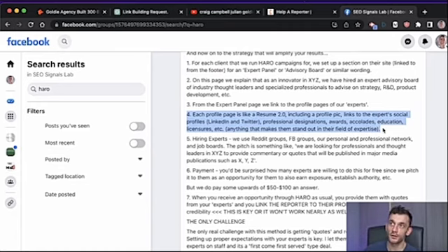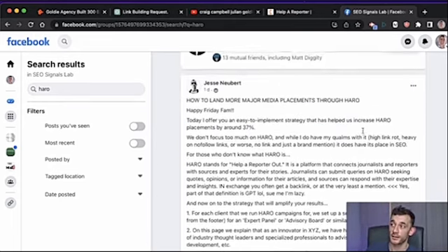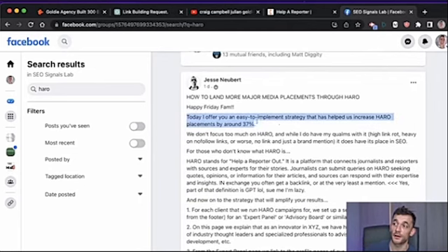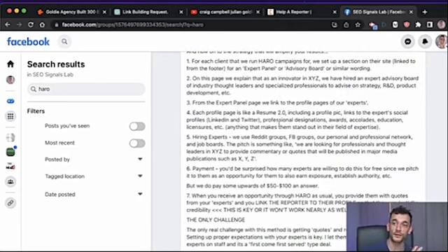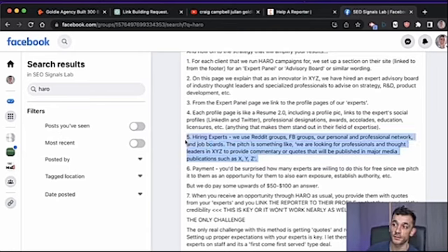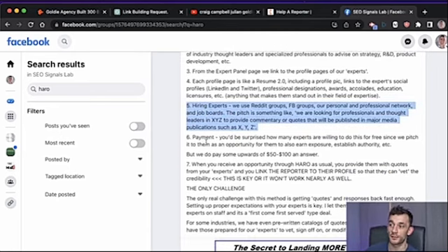Now, if you use ChatGPT to create that content, then very quickly you could build that section of your website, use it for Harrow, and potentially increase your media placements by 37%. So that's one strategy you can use. You can basically use AI to quickly create the content for your expert panel, put that on your site, and then when journalists see you, and if you hire a bunch of experts, you can use Reddit, Facebook groups, etc., then you can easily put that on your site.